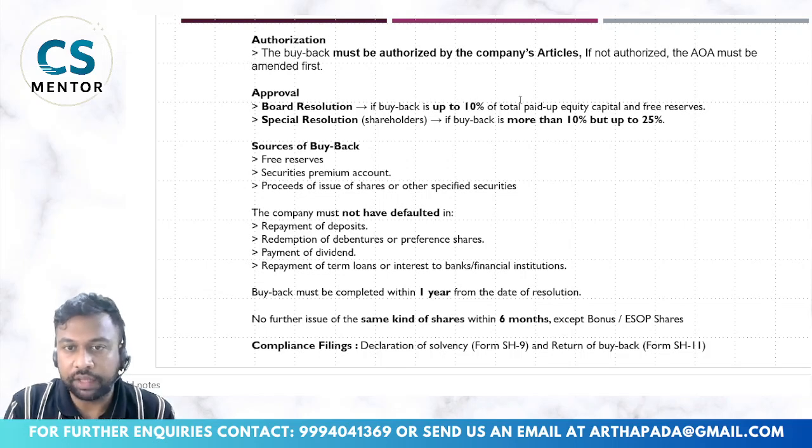Up to 10% of total paid up equity share capital and free reserves, board resolution is sufficient as approval. If the buyback is more than 10%, and 25% is the maximum limit, so 10% to 25%, in that case we have to take special resolution from the shareholders.